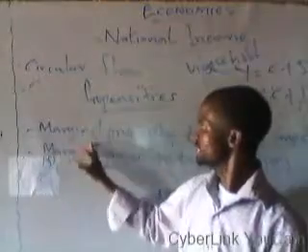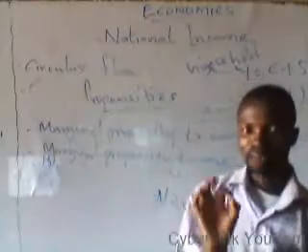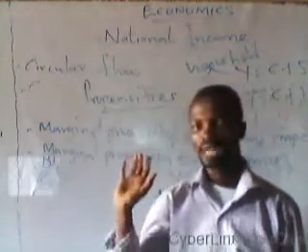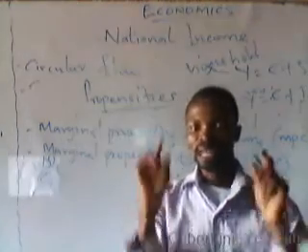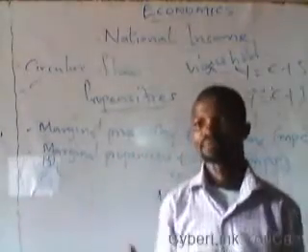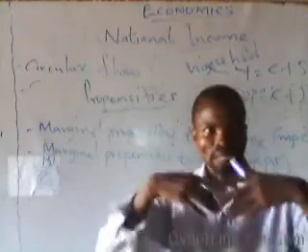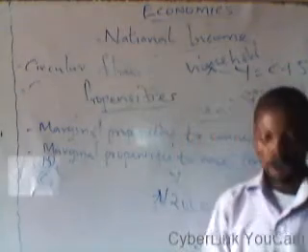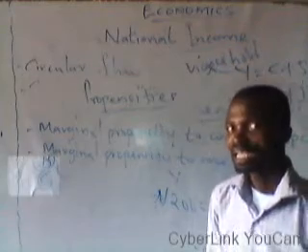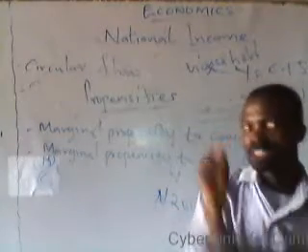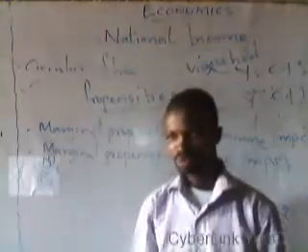When we talk about marginal propensity to consume, the word marginal means additional. I've always told you, anywhere you come across the word marginal, it means additional or extra. You can call it additional, or marginal, or change, if you like. And you should understand that you cannot have an additional if there are no two variables.